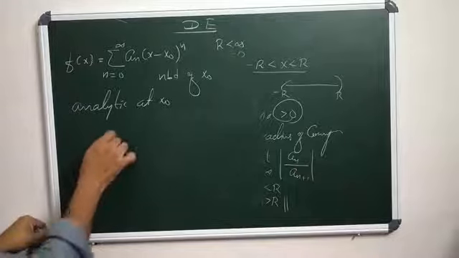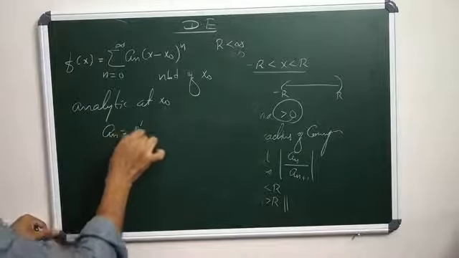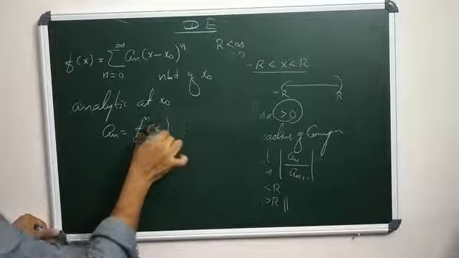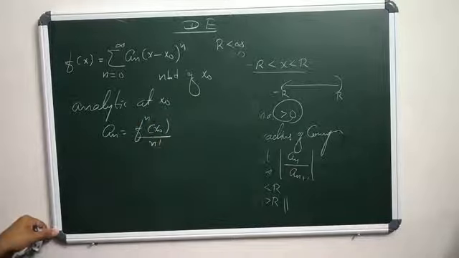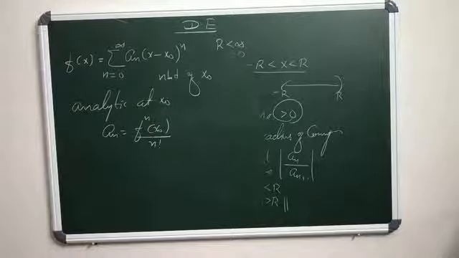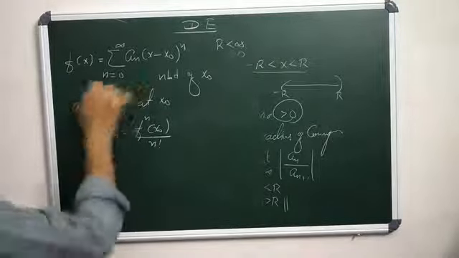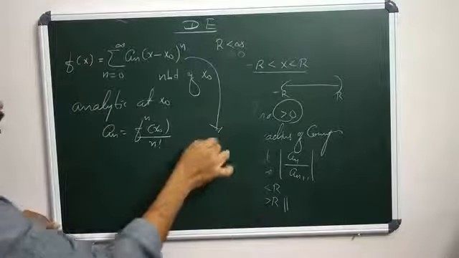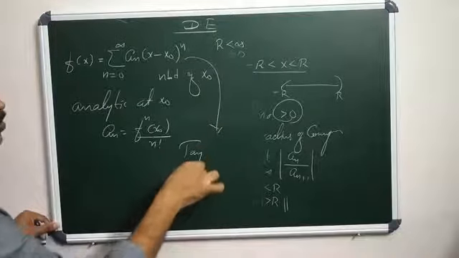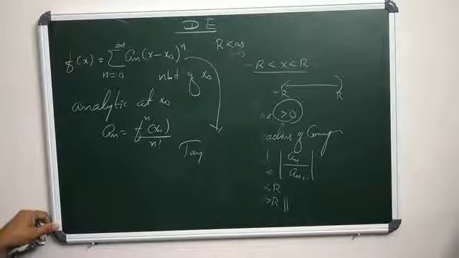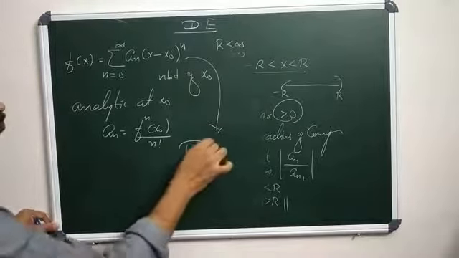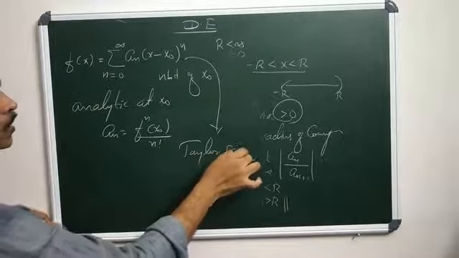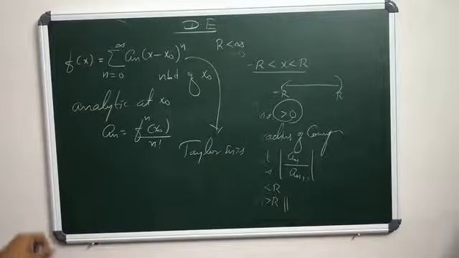So what is a n here? Here a n is f power n at x naught divided by n factorial. Hence this expansion is said to be the Taylor series of f of x at x naught.